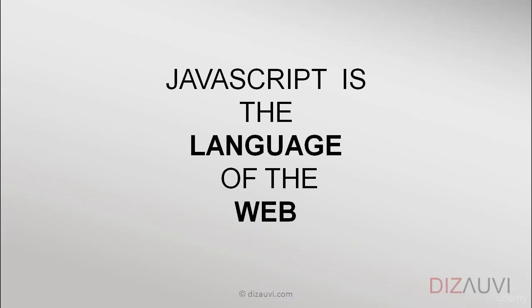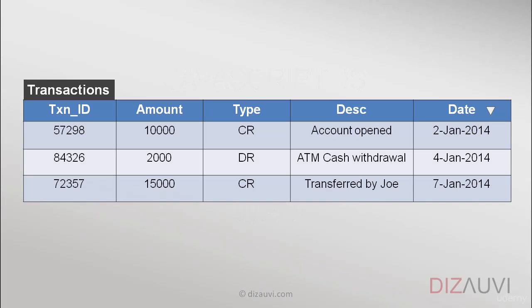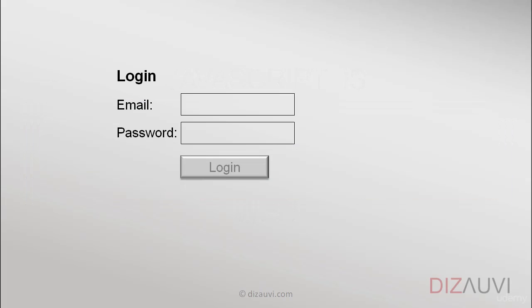JavaScript, which is said to be the language of the web, adds dynamism to a web page. And all major browsers support JavaScript. And what do we mean by dynamism in a page? Well, we can do things like sort some items right on the browser, or we may enable a button in a form only when all the required fields have been filled in, or maybe change the background color of some HTML element based on a certain event.